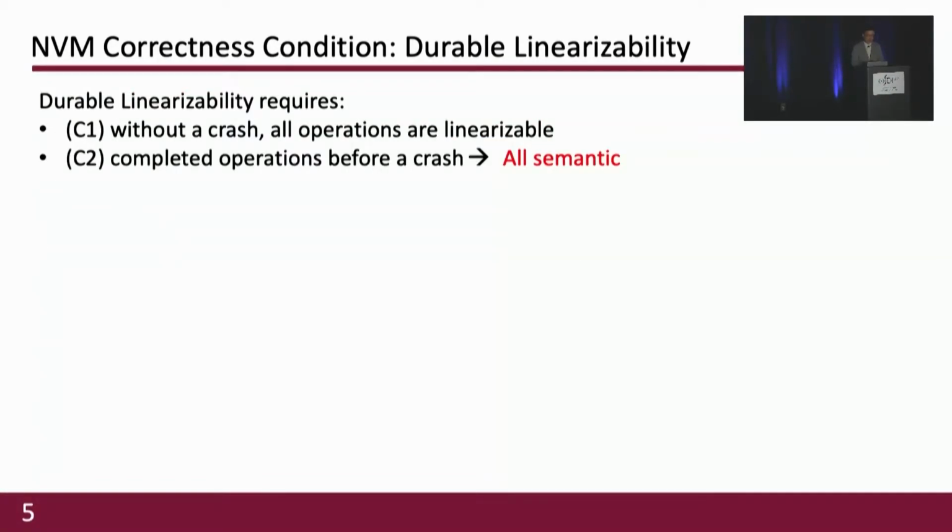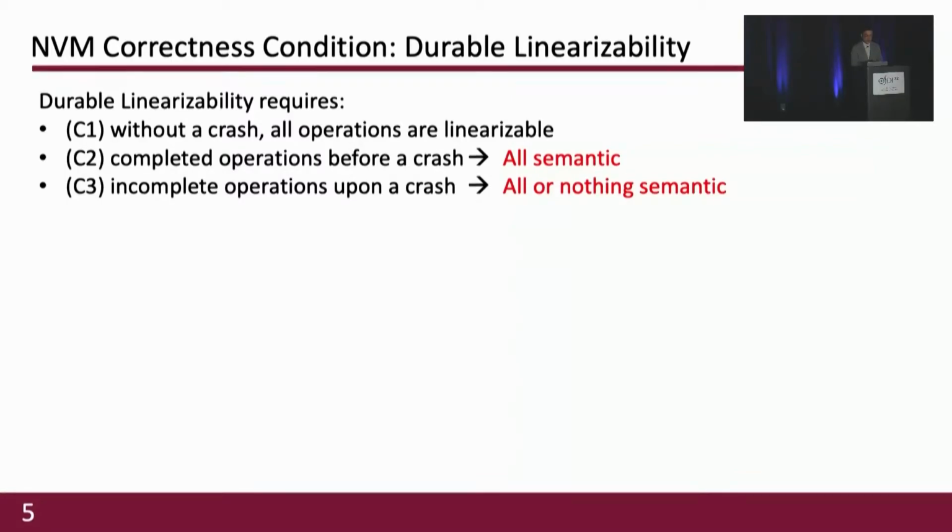The second condition of durable linearizability: a completed operation before a crash should preserve the all semantic after that crash. The all semantic means that the operation should be treated as fully executed after a crash. The last condition of durable linearizability: an incomplete operation upon a crash should preserve the all-or-nothing semantic after a crash. The nothing semantic means that the operation should be treated as not at all executed after the crash.